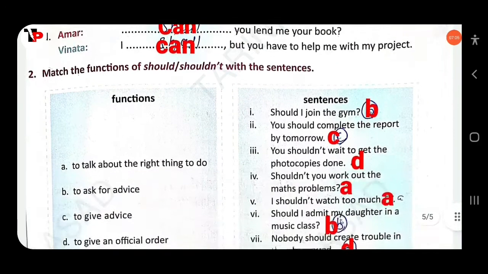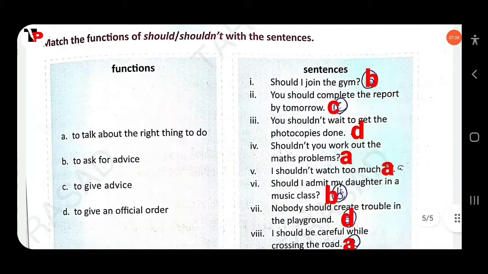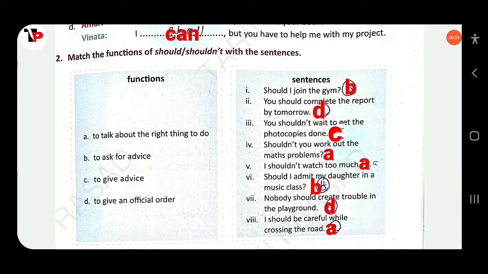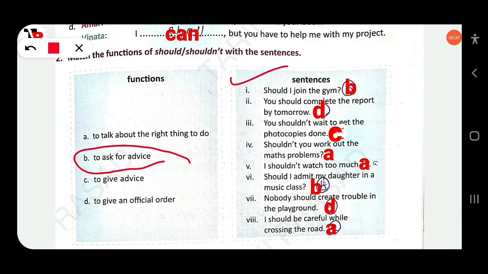Then next, match the functions of should or should not with these sentences. There are four functions given: to talk about the right thing to do, to ask for advice, to give advice, to give an official order. First, should I join the gym? This is used to ask for advice. Next, you should complete the report card by tomorrow. This is an official order. You shouldn't wait to get the photocopies done. To give advice.